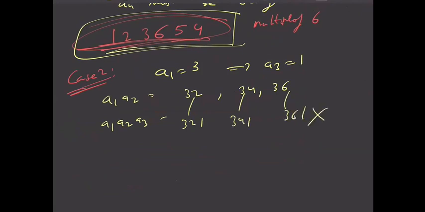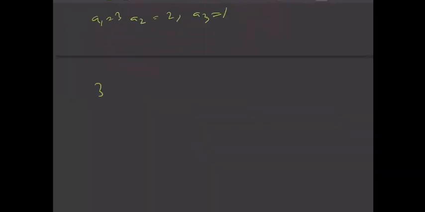So this is not a multiple of 3 because the sum is 10. 3 plus 4, 7 plus 1, 8. This is also not a multiple of 3. Only this is possible. So A2 must be 2. Then we have 1, 2, 3, and A4 can be 4 or 6. A1 is 3, A2 is 2 only, A3 is 1. So 3, 2, 1, and A4 is 4 or 6.